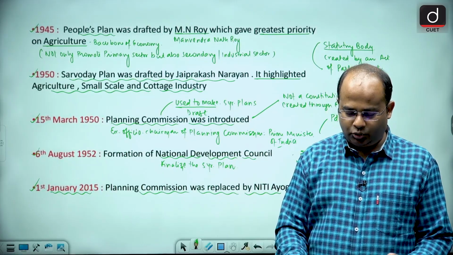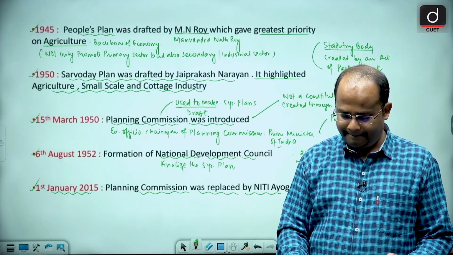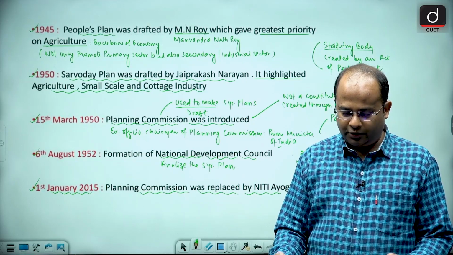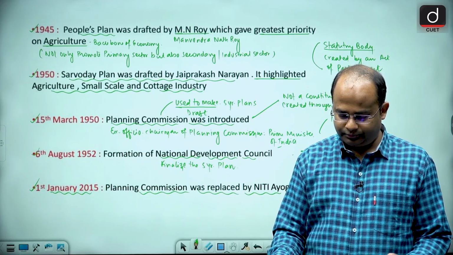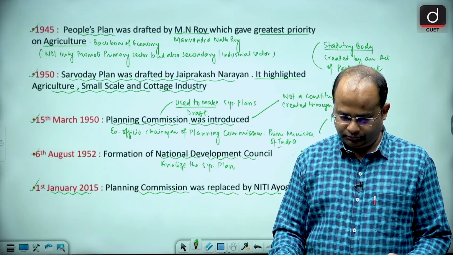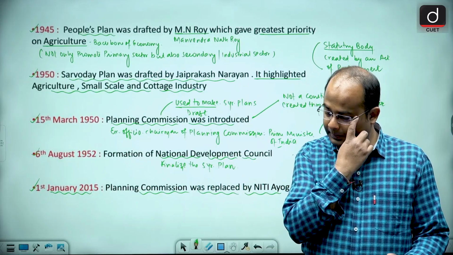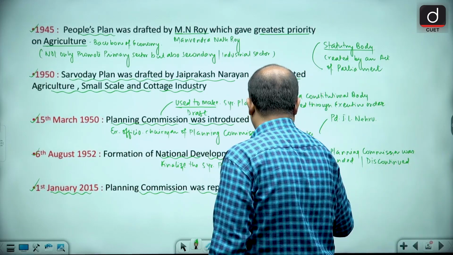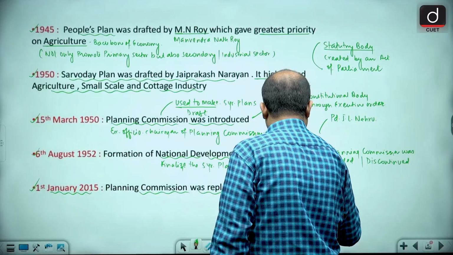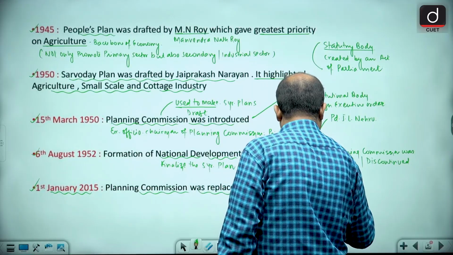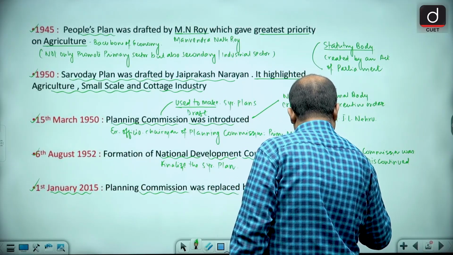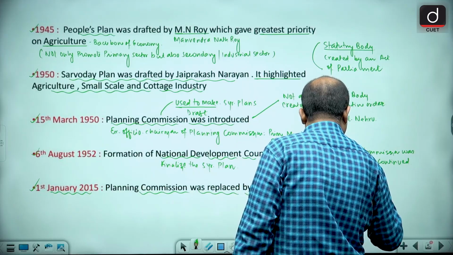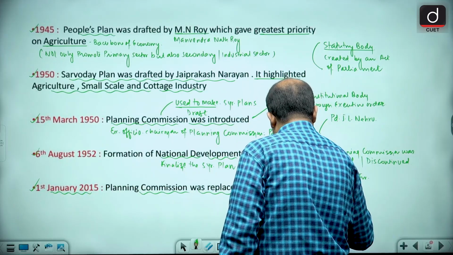So is that clear to all of you guys? And this Niti Aayog means National Institution for Transforming India.